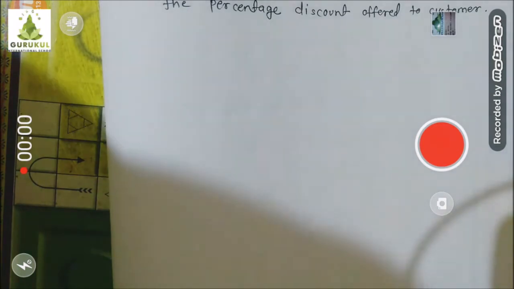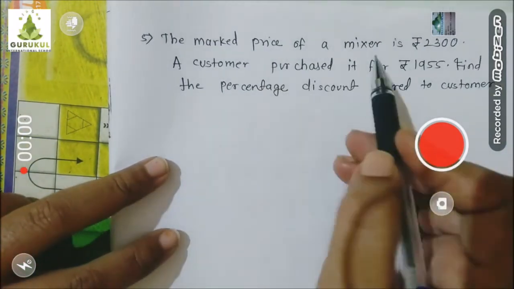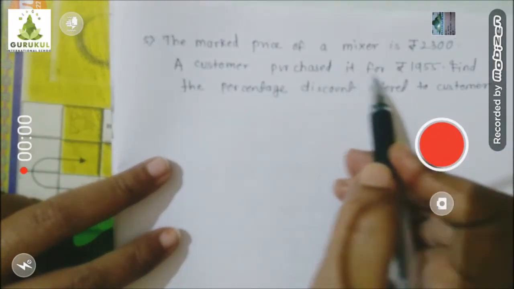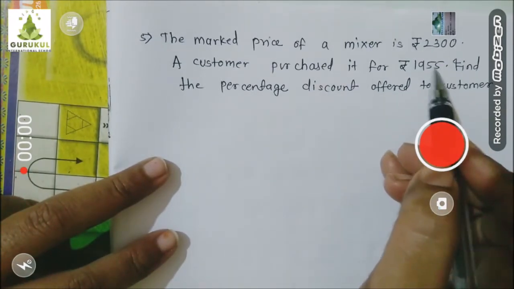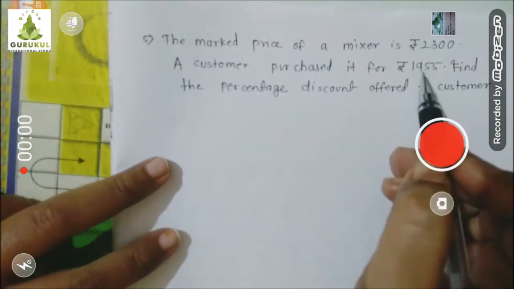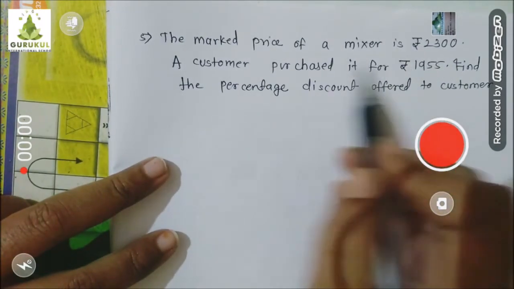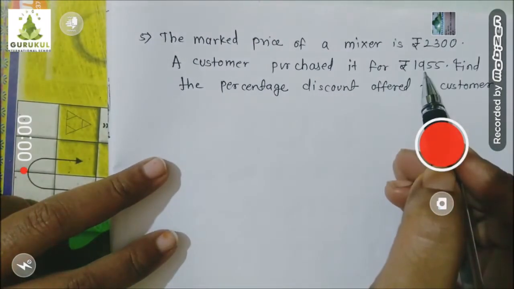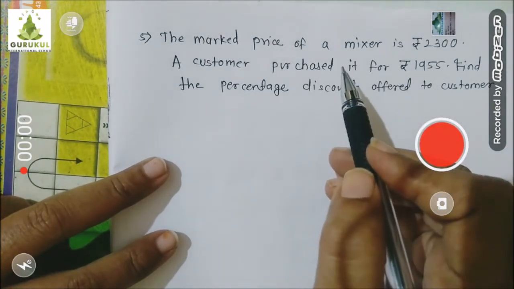See, the example is the fifth one. The mark price of the mixer is 2300. The customer purchased it for 1955. Am I right? So children, the customer purchased at this value, which indirectly means it is the selling price for that vendor, and the cost price for that customer.